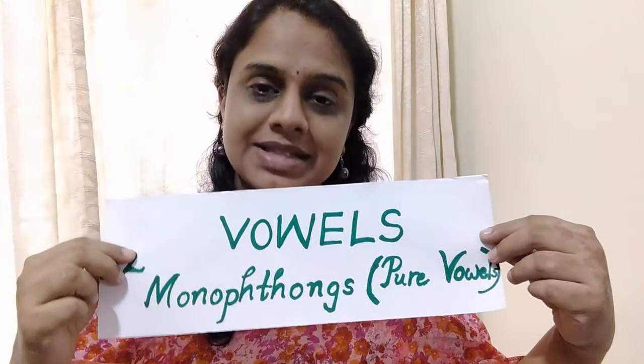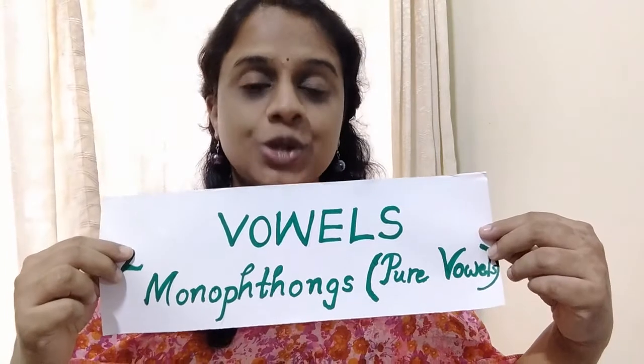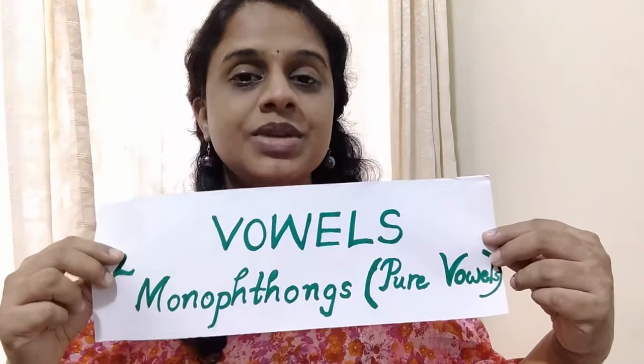So what are vowels basically? Vowel sounds are those speech sounds which are produced without any kind of audible friction. I shall explain. During the production of a vowel sound, the air can escape from the lungs through the windpipe to the outside freely and continuously without any frictional noise.